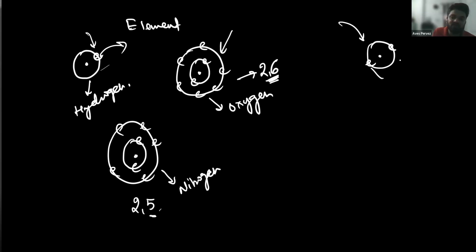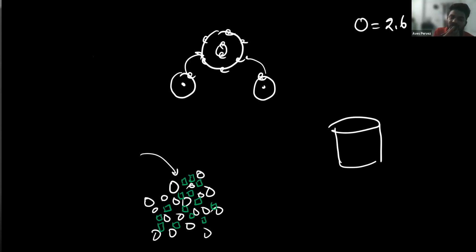The property of helium is due to its 2 electrons. The property of oxygen is due to its 6 outermost electrons. The property of nitrogen is due to its outermost 5 electrons. So if the number of electrons is exchanged or changed, or if they are being shared, then the element does not show its property. Okay, you understood?